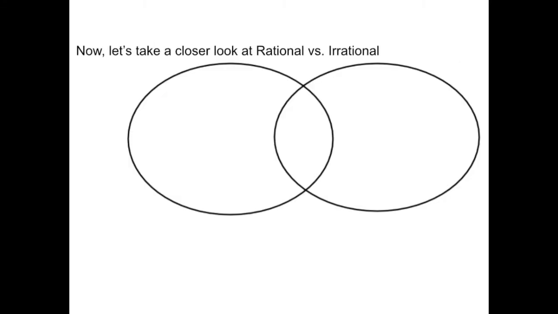All right, almost done here. As we take a look at rational versus irrational, I'm just going to use my letters here. Rational is Q, irrational is I. And so just some examples here. A rational number can be a negative whole number. It can be an integer. It can be a fraction. It can be a decimal that ends, so 0.05. It can be a decimal that repeats, so 0.05 with a repeating bar over it.